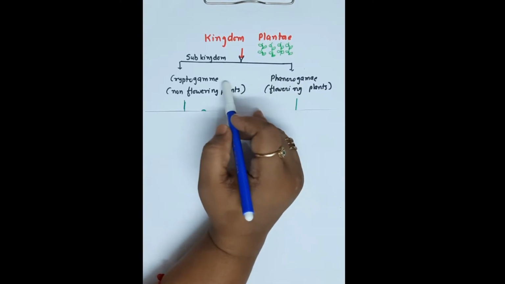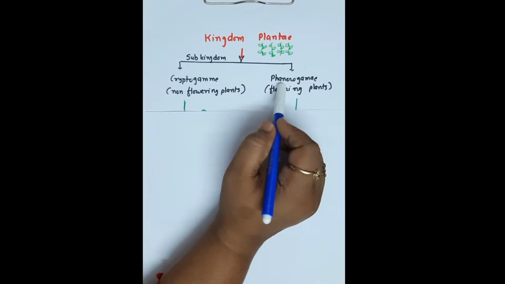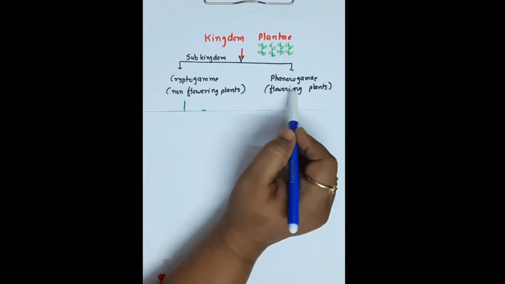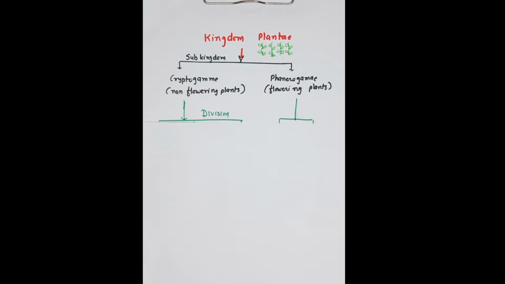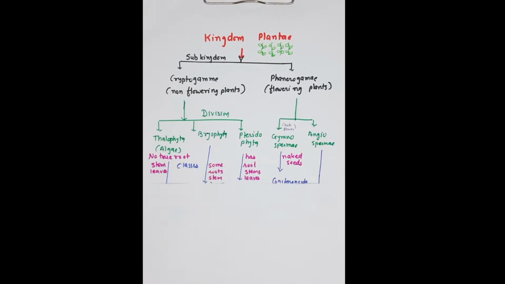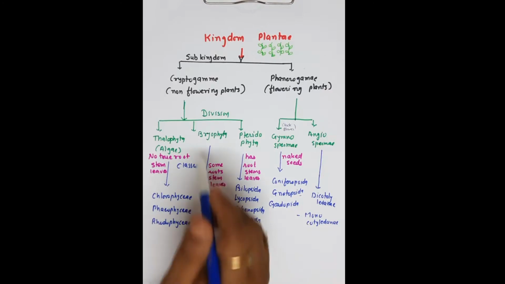The first subkingdom, cryptogamy, is non-flowering plants, which are divided into three divisions.